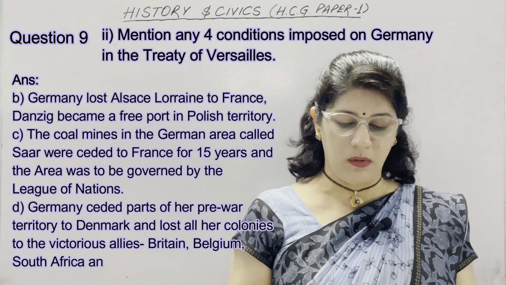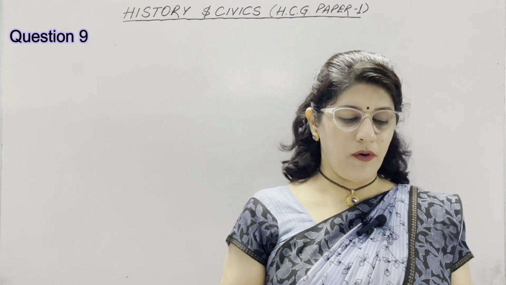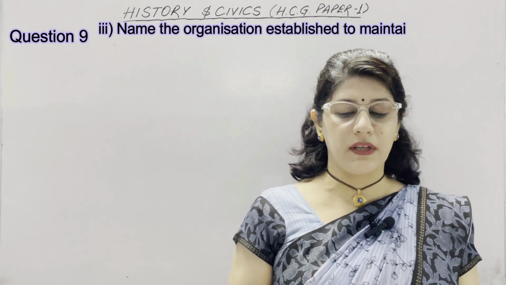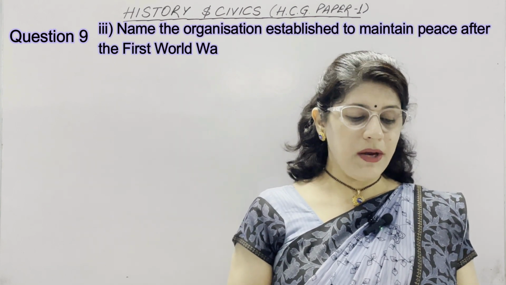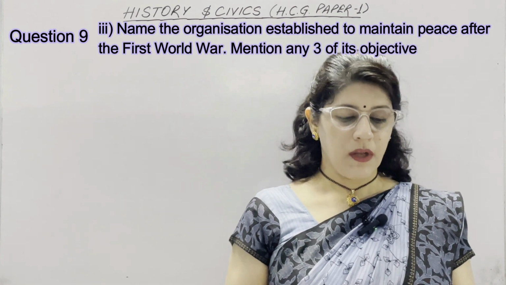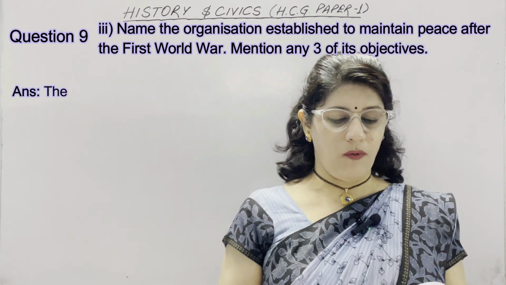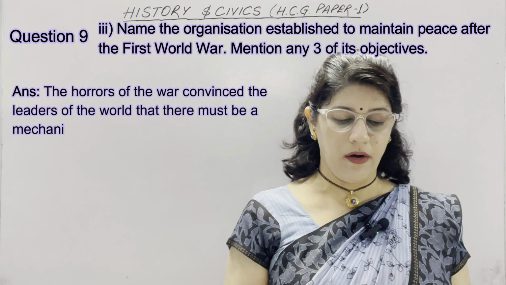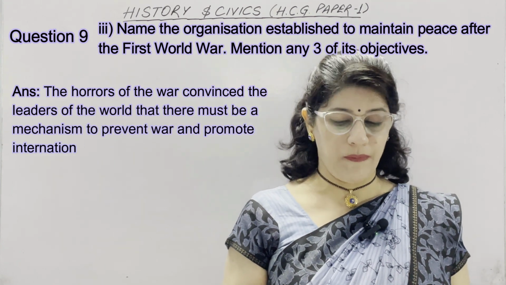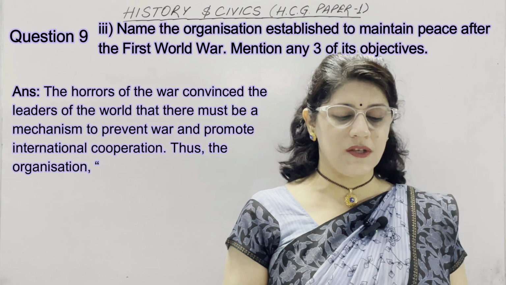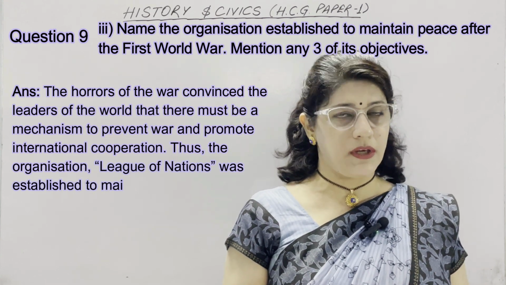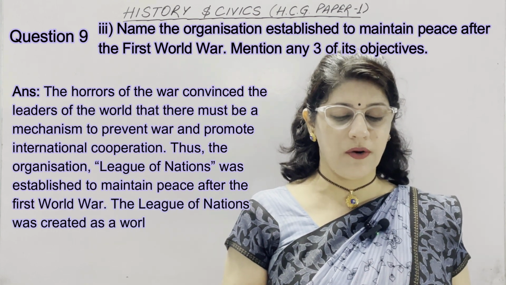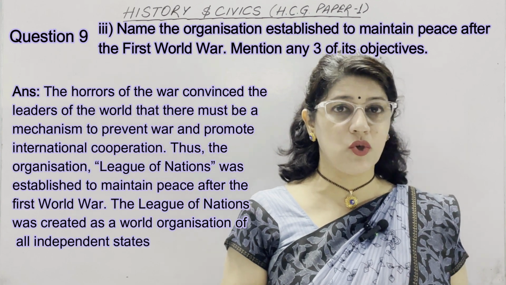Last part of this question is: name the organization established to maintain peace after the First World War and mention any 3 of its objectives. The introduction is: the horrors of the war convinced the leaders of the world that there must be a mechanism to prevent war and promote international cooperation. Thus, the organization League of Nations was established to maintain peace after the First World War. The League of Nations was created as a world organization of all independent states in 1920.